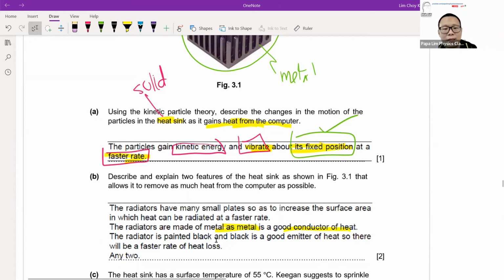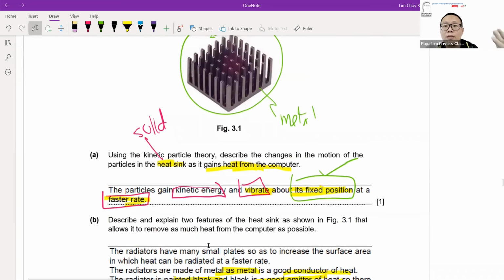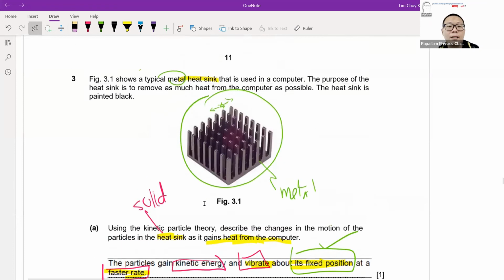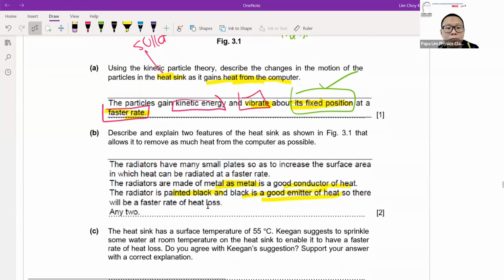And if you can see the color, if it's printed in black for your exam paper, you'll know that it's actually black. Why? Because black is a good emitter of heat. The moment the heat sink absorbs the heat from the processor, from the computer motherboard, the purpose is to absorb the heat and distribute it to the environment so that I can lose heat to the environment fast enough to cool down the system, where I can cool down the computer. So black is one of the desired colors.